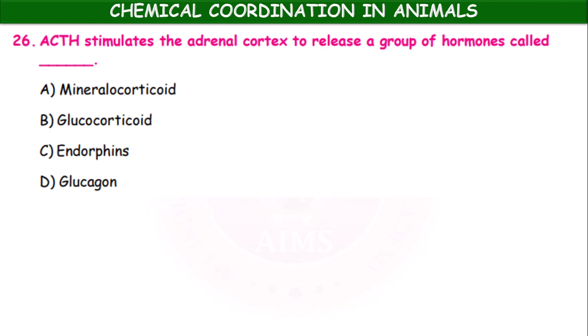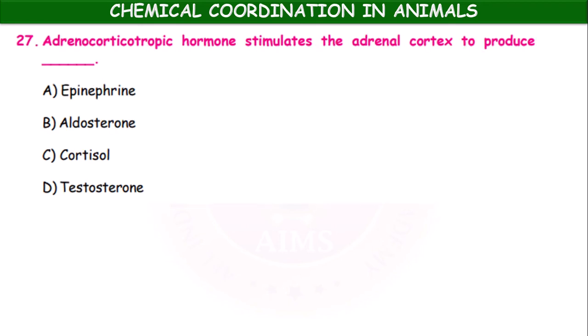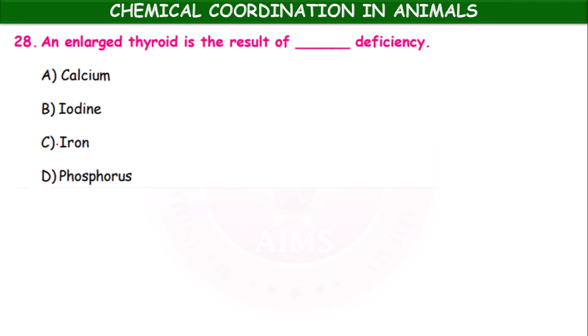The ACTH, adrenocorticotropic hormone, stimulates the adrenal cortex to release a group of hormones called mineralocorticoids, glucocorticoids, endorphins, glucagon. It is glucocorticoids. Adrenocorticotropic hormone stimulates the adrenal gland to produce epinephrine, aldosterone, cortisol, testosterone. Cortisol. An enlarged thyroid gland is a result of dash deficiency: calcium, iron, iodine, phosphorus. Iodine deficiency causes the enlargement of thyroid gland.